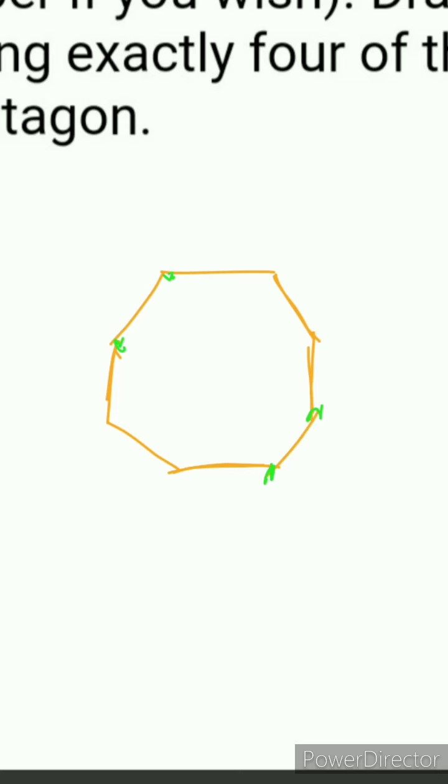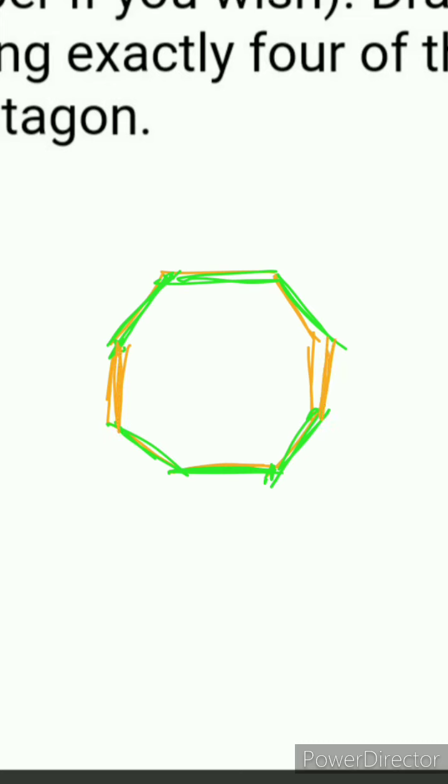Suppose the opposite line segment of this line segment is this one. The opposite line segment of this one is this one. For this the opposite line segment is this one, and the last, for this line segment, the opposite line segment is this one.